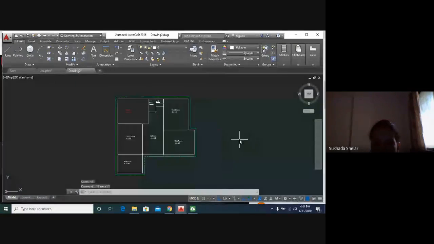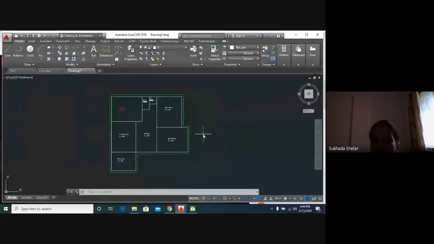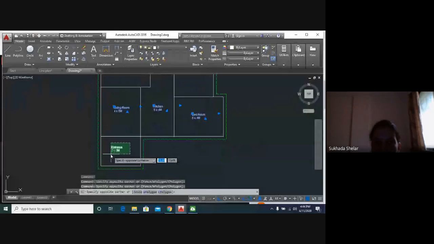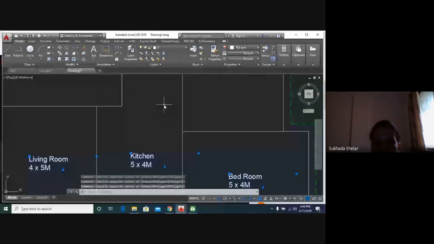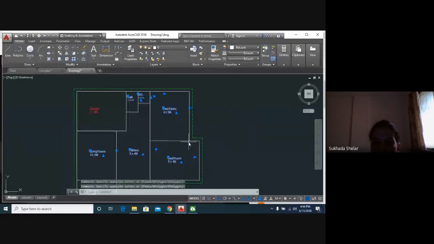Okay, have you understood all? Any part of this line plan you want me to repeat, I can repeat it. We can change all the text color, we can change all the line color, everything. As the new generation wants colorful drawing, they can do it with this. I'm sure they will do it. I want all of you, or those who have installed AutoCAD in their laptop, please practice it with any design of your choice or your house design.